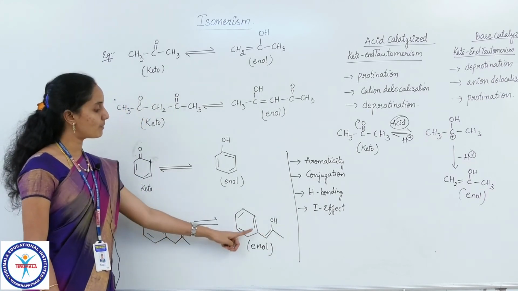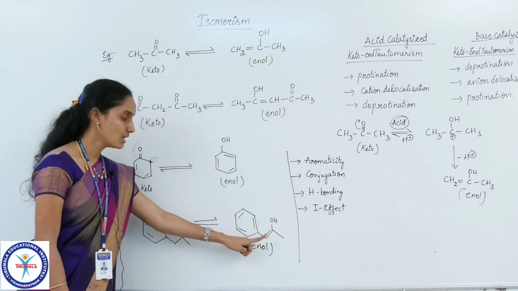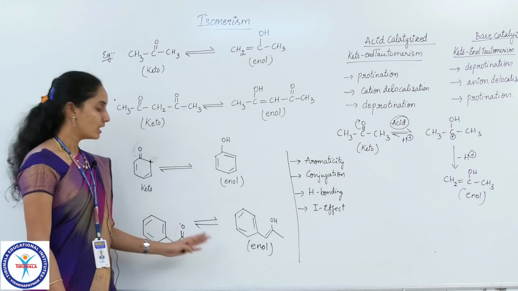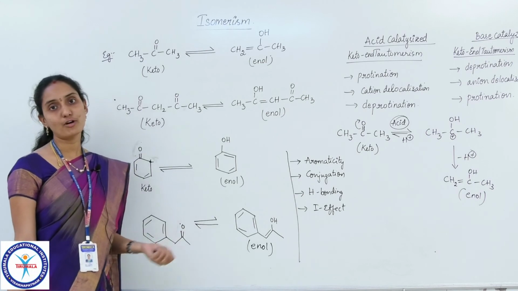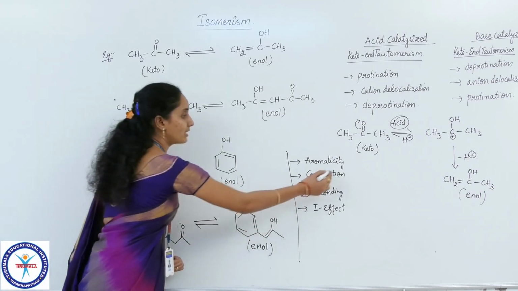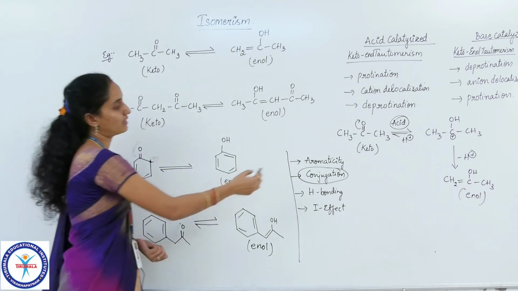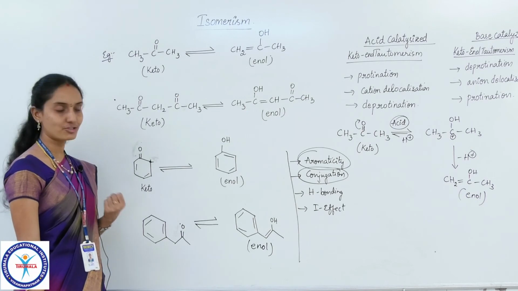Not only the double bonds in the benzene ring, but also the double bond outside the benzene ring is in alternate positions with these double bonds. So here we have extended conjugation, so it is more stable. The enol form is more stable due to which factor? Conjugation factor, and also the aromatic character of the benzene ring.